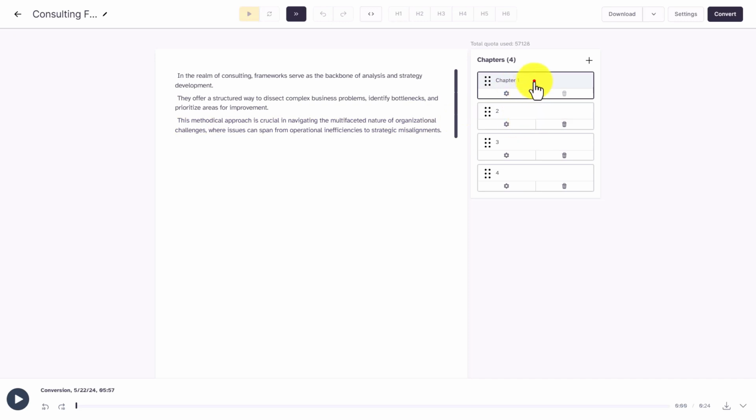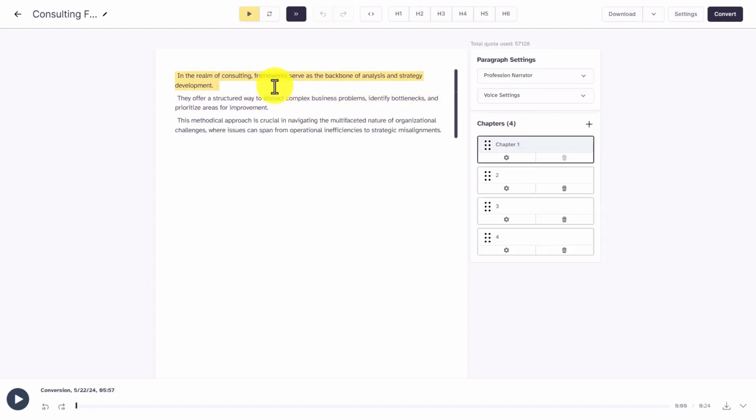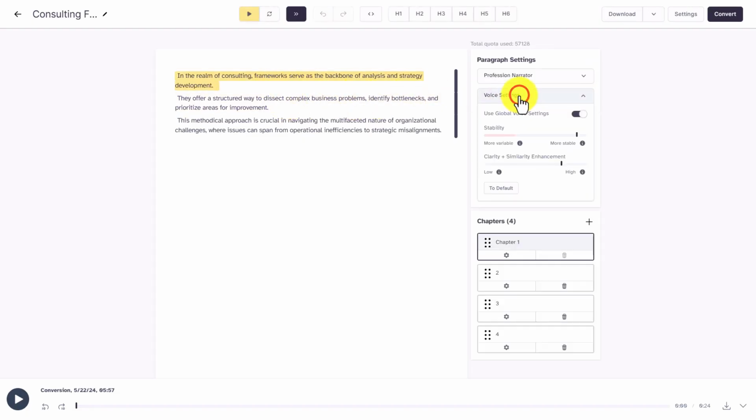So in this particular case, if we go into our chapter settings and we click on the settings, once we're in our chapter and we are inside of our text and we look at our voice settings, we can work with the controls here in this area and not necessarily use the default settings. So you'll see that the similarity tab is already at 90%. There isn't much that we can do in order to increase it.